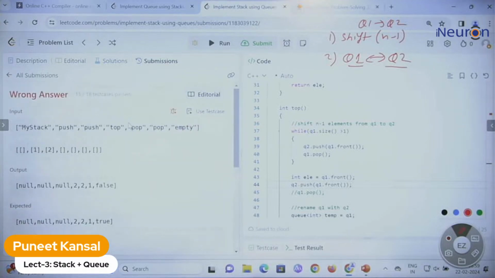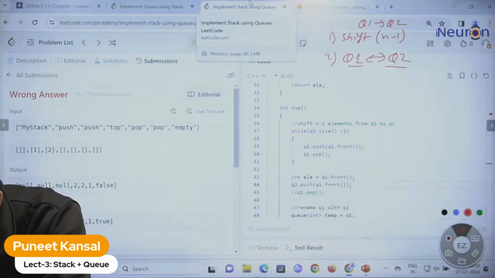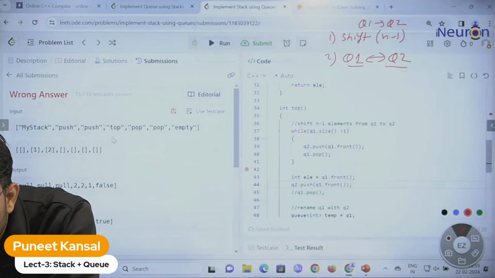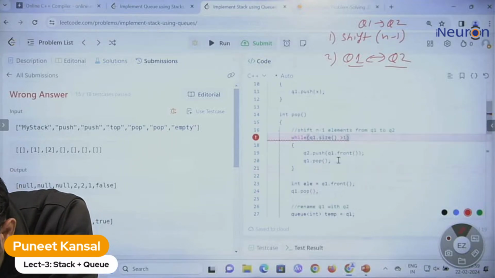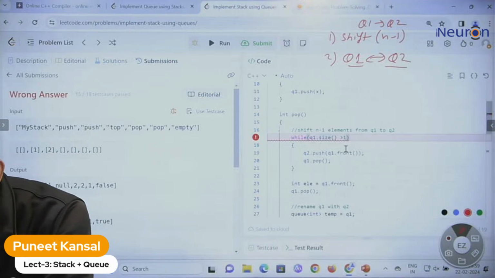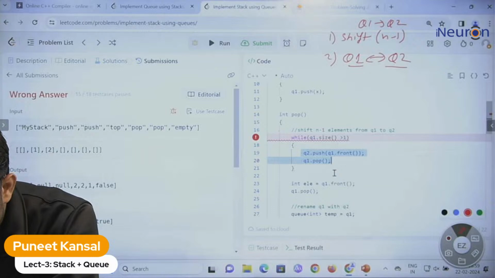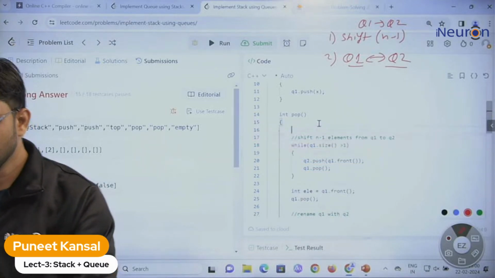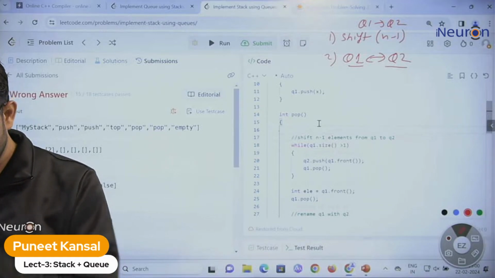Test case. Let me check the logic. Okay, if this is creating the problem, where is it creating the problem? If you find it, you can reply over. Okay, so here we are taking all the elements from the size until that is not 1. And here we are popping the element. Maybe that is happening due to underflow. So let me check, that should not be the problem actually.